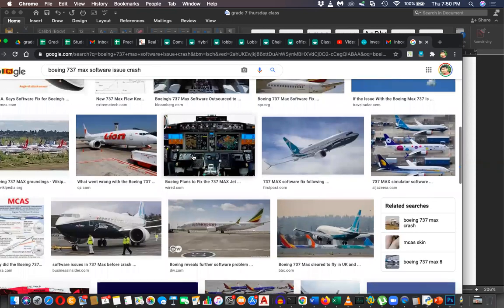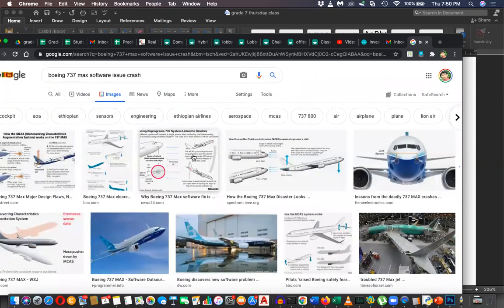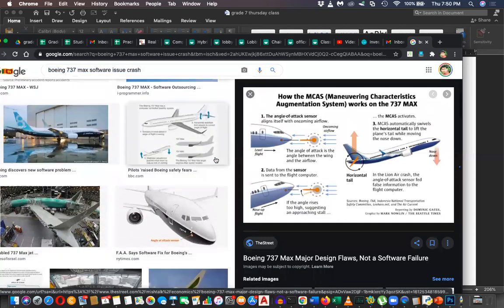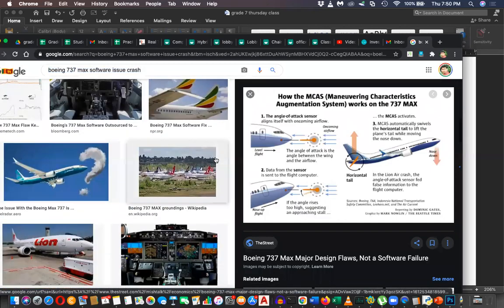That is the plane type, and there was software installed, an embedded system, inside it. They say most of the crashes happened because of this software error, because the pilots could not control it.